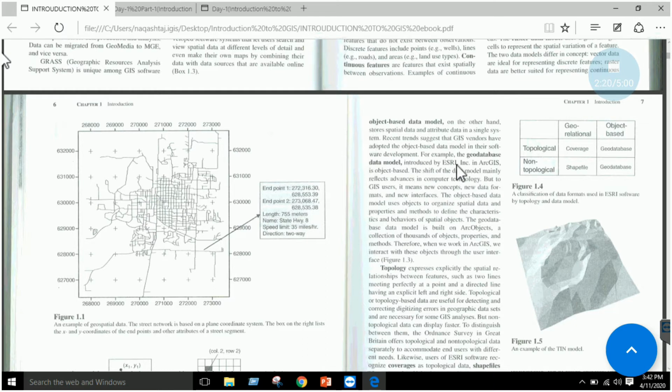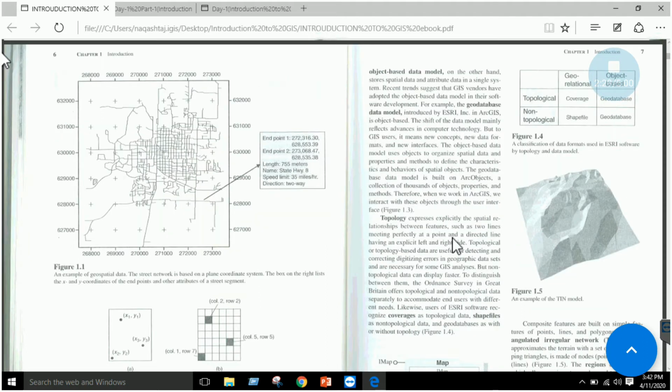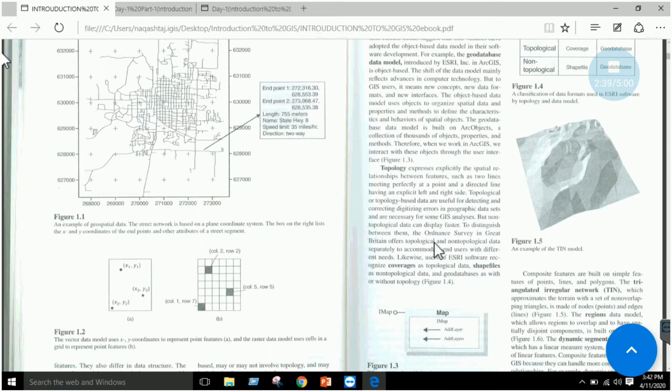So I will build a geodatabase data model and I will show you what is meant by these two terms practically, right? We have a term called topology that defines the relationship between features, such as the relationship between two lines and a point. We have a lab on topology and will see how this works.